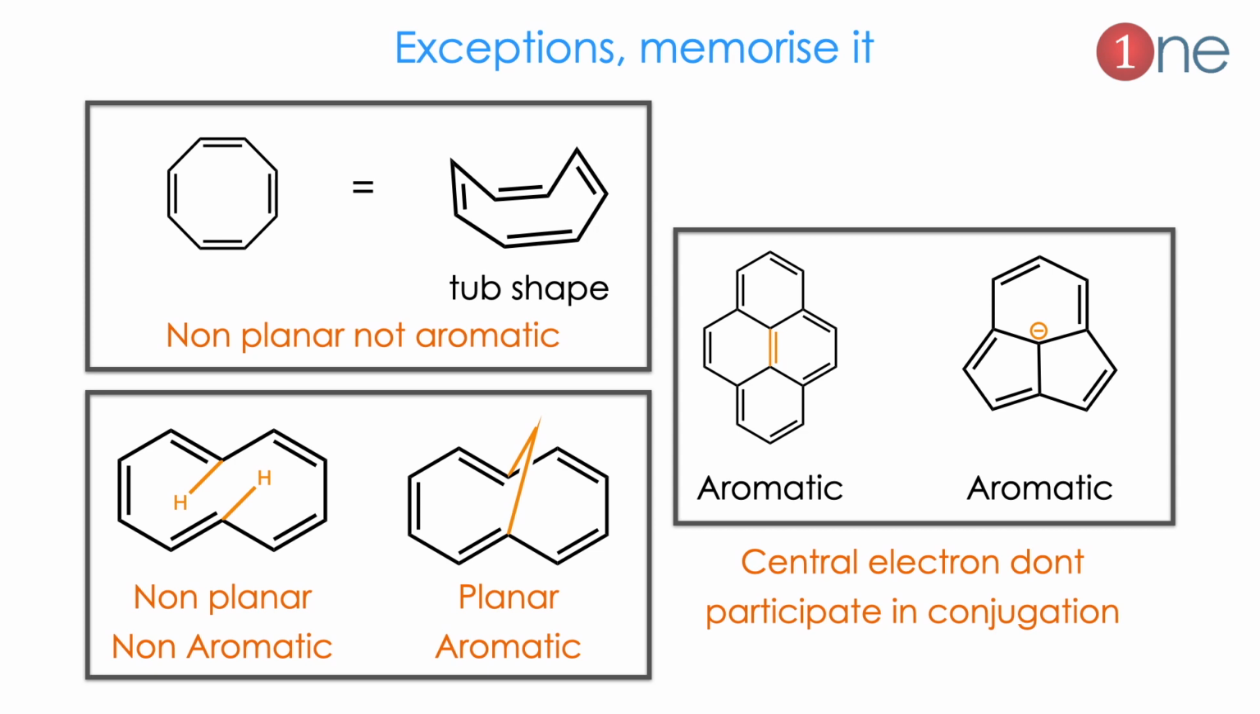Then you should know that only the peripheral electrons can participate in the pi conjugation. So you should not count the central electrons. Here I have given both systems, which are aromatic, but if you account for the central electrons, they will be non-aromatic. So in centrally connected systems, you should not count the central electrons. Only count the peripheral electrons. You should memorize all three of these.